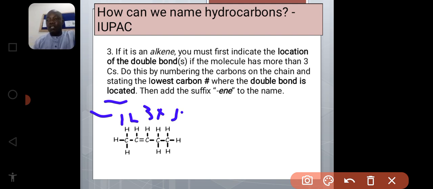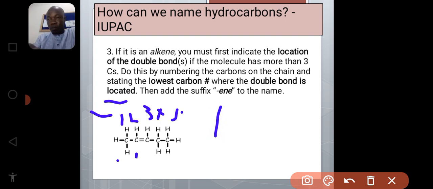So if you are going to name this, you see 1, 2, it means that if you follow this direction, the carbon here will be 1, and the next one bears the double bond. So this is 1, 2. So it means that in carbon 2 we have a double bond, and the longest chain has 5 carbons. So since it is 5, it is going to be pentene because of the double bond. But we must indicate the position of the double bond. So we have 2 ways of writing this.